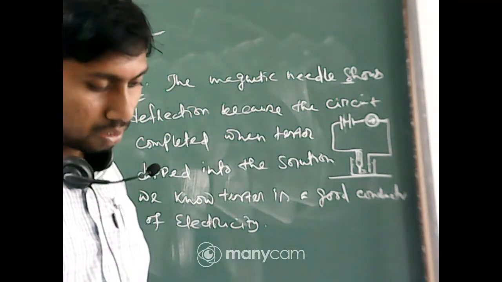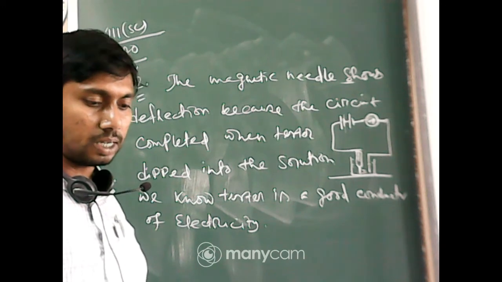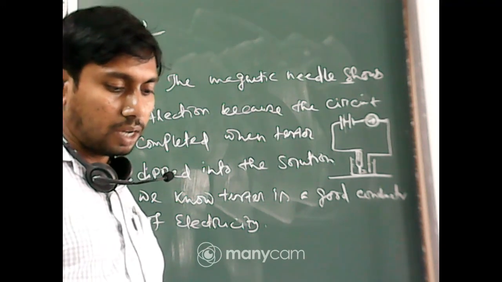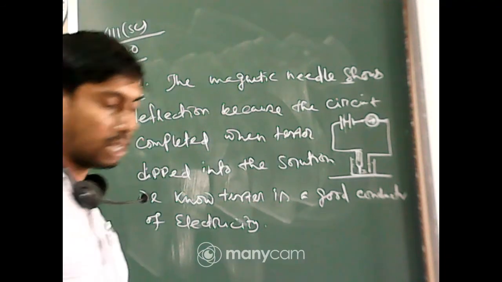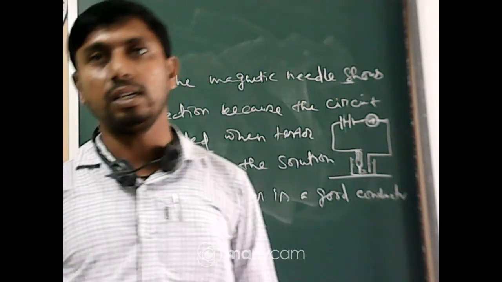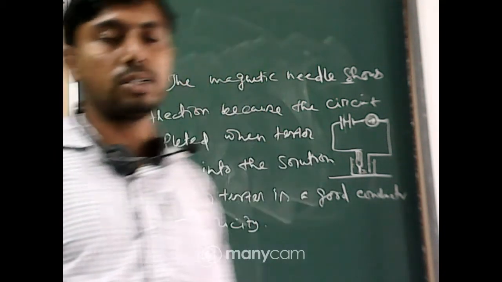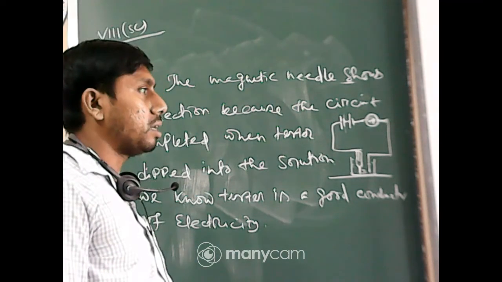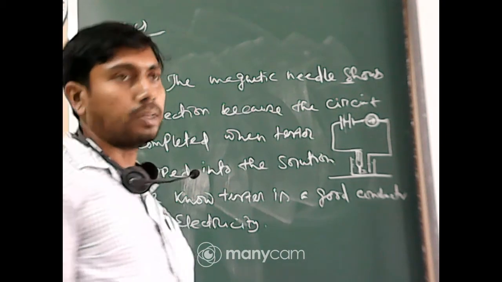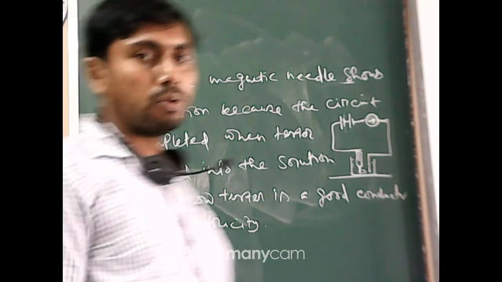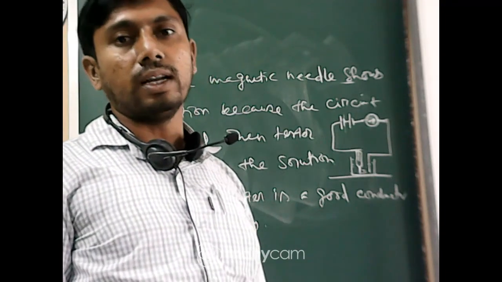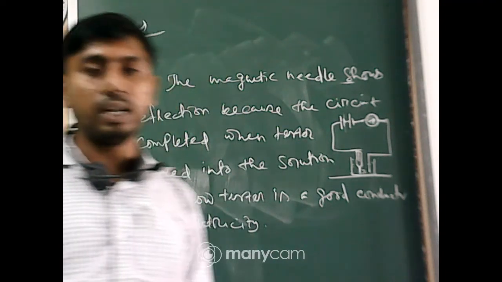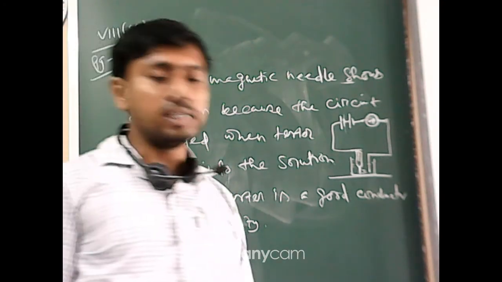Number 3: name 3 liquids which when tested in the manner shown in figure 14.9 may cause the magnetic needle to deflect. Okay, so in the first question you answered that the solutions which conduct electricity are solutions of acid, base and salt. There might be some examples from nature. First of all, groundwater or tap water, anything it might be. And next, lemon juice and vinegar. These are examples of such kind.